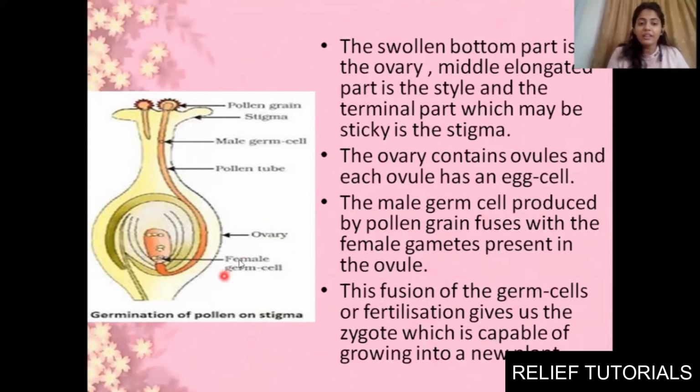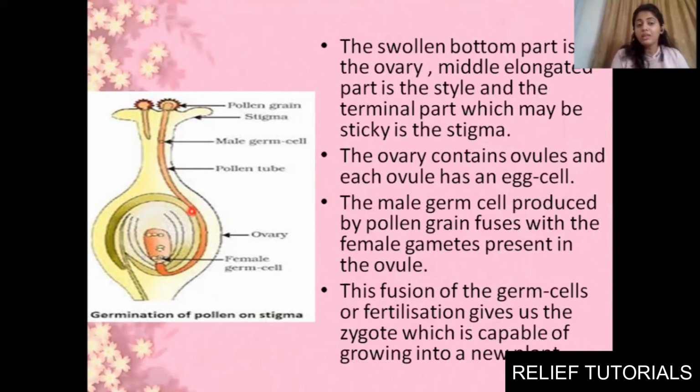Just imagine your anther would be present, a long stalk-like structure, the filament, and then the anther. Inside that anther, pollen grains will be there. Now with the help of wind, or insects, or air, from this anther the pollen will move to the stigma. As the stigma is sticky, the pollen will get attached over here. Now slowly and gradually, what does this pollen have? As I told, two male gametes and one tube nucleus. Then slowly this pollen grain will start developing a tube-like structure.